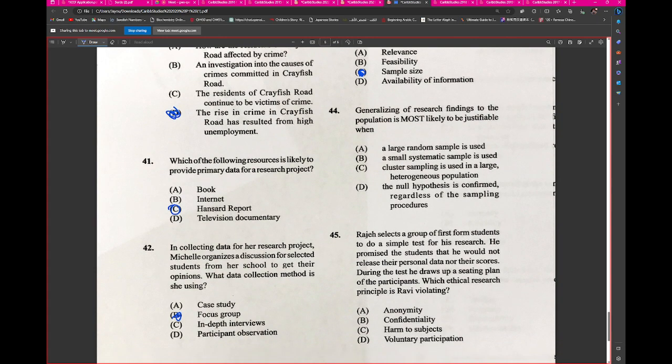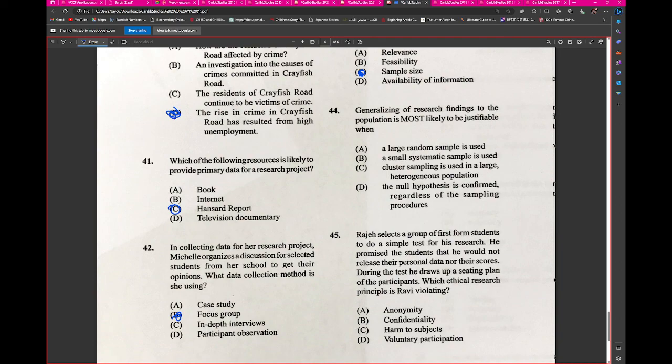44. Generalizing of research findings to the population is most likely to be justifiable when? A. Why A? I mean, just randomly select everybody from the population, and you can make a generalization, because you might get everyone from every single group, I guess.